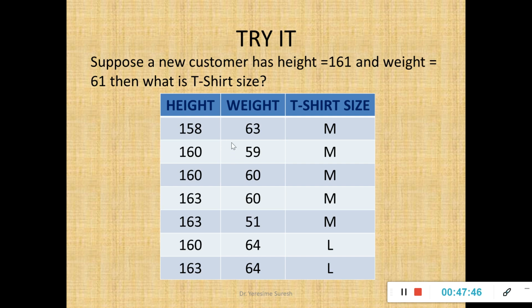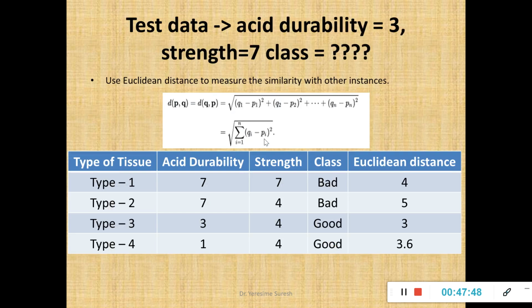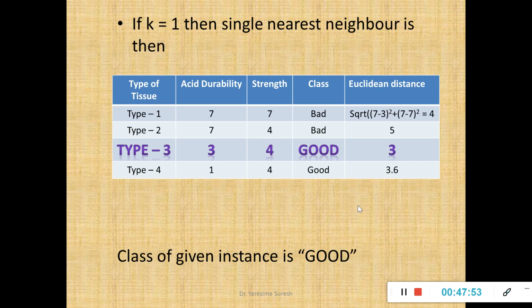So we have just seen the example. I calculate the distance from my testing record to the training record. When I have taken k as 1, the first nearest neighbor record is type 3 and the class label is good.